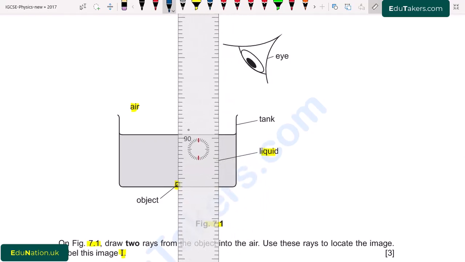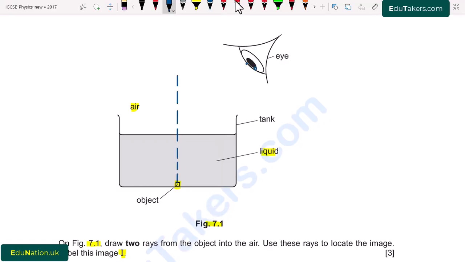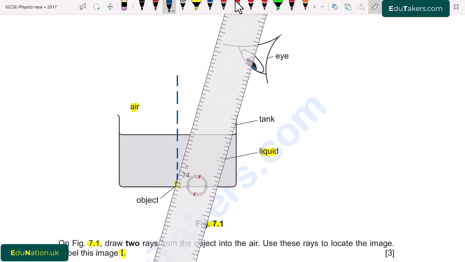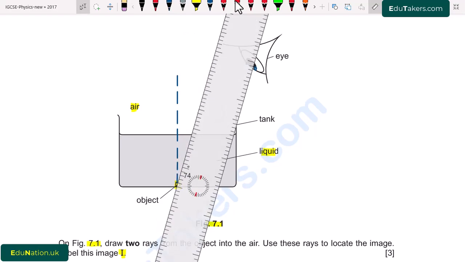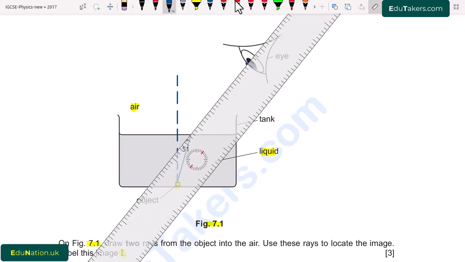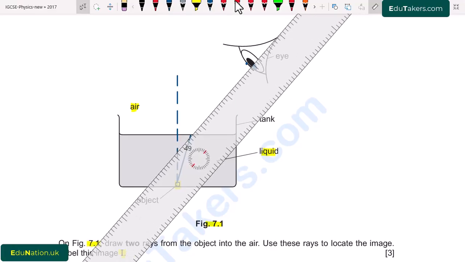First of all, I draw the normal here. It's the normal, two media, air and liquid. So there will be refraction. I draw the path of these rays. So this is the first ray that comes to the boundary, and after refraction it enters into the eye. So it will be like this.